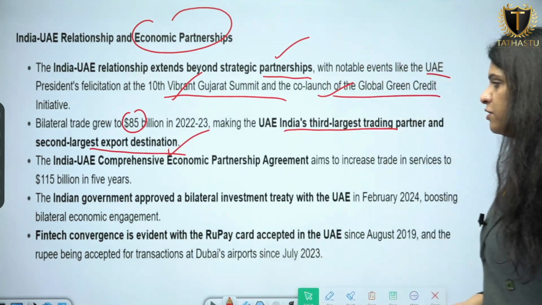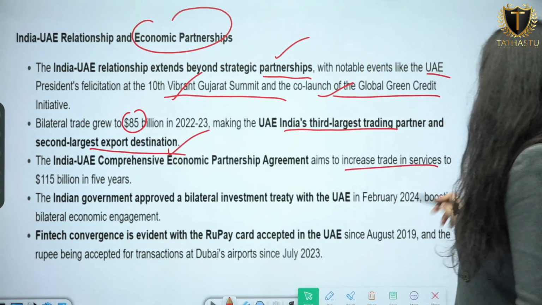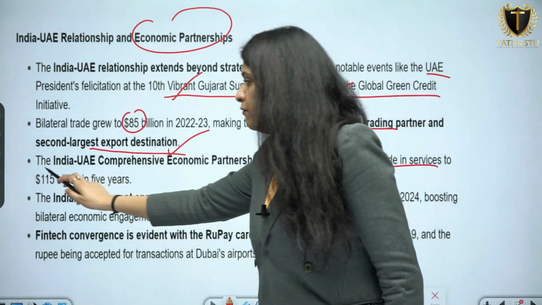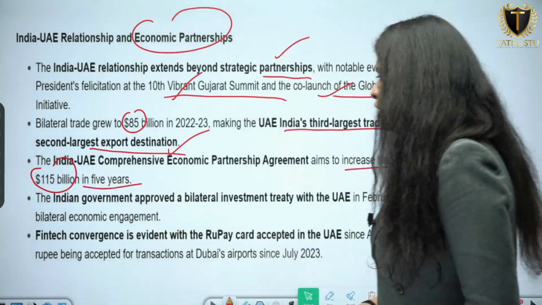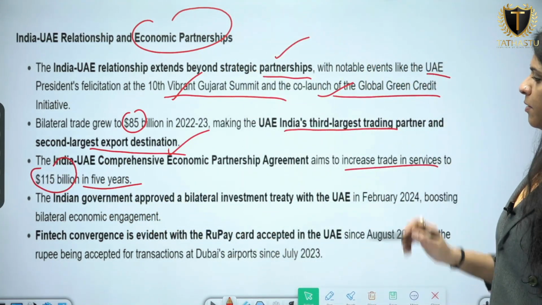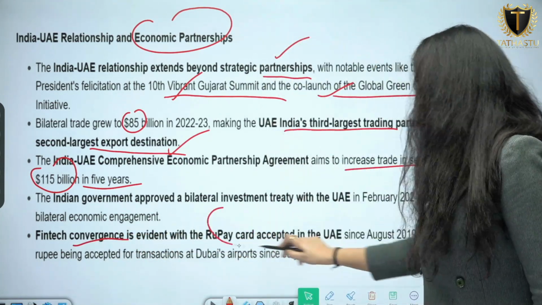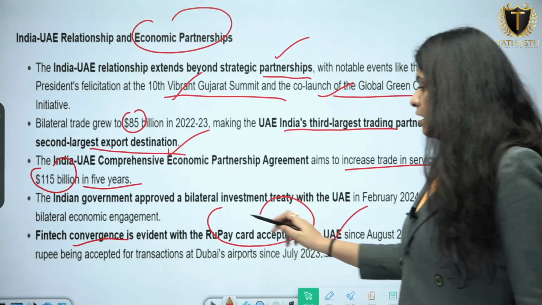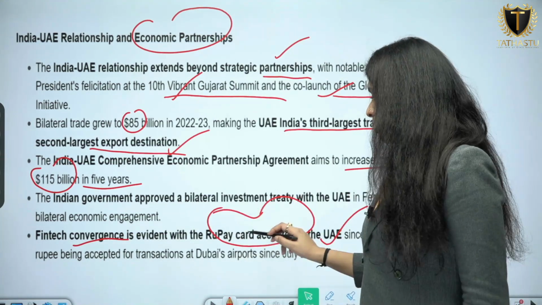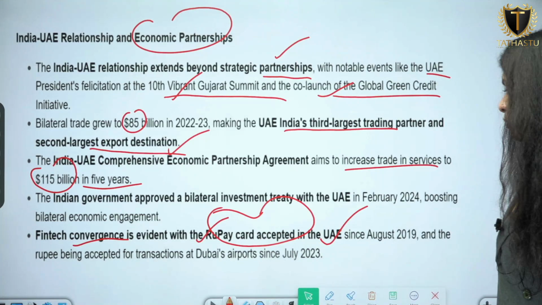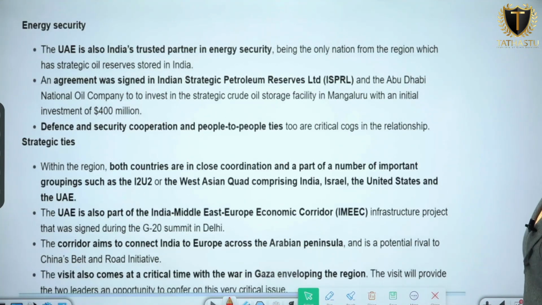India UAE Comprehensive Economic Partnership is there, which aims to increase trade in services to $115 billion in 5 years. So these are some of the economic partnership points. Fintech convergence is there. It is evident with RuPay card accepted in UAE. So imagine the kind of economic ties we have. There is an acceptance of RuPay card in UAE. This one point you can mention.